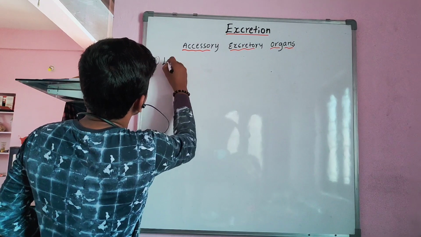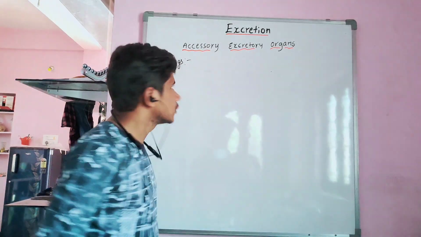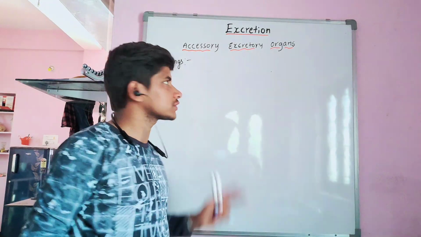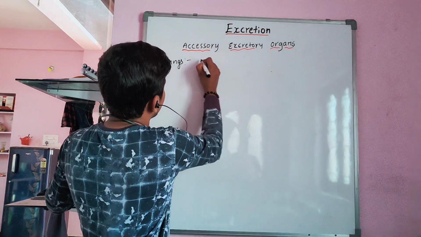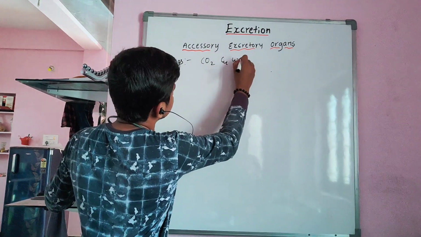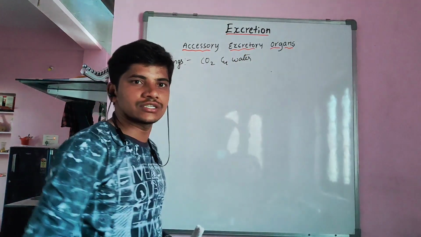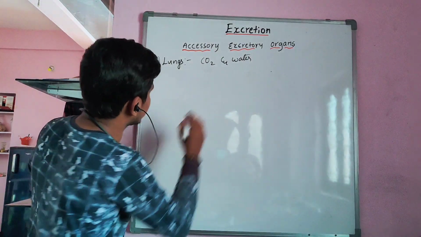So, for example, lungs. What is the main function of lungs? What is the primary function of lungs? They are for exchange of gases. Along with that gaseous exchange, they are helpful for elimination of carbon dioxide and water. So, lungs are accessory excretory organs which eliminate carbon dioxide and water, the excess of water, from the body.